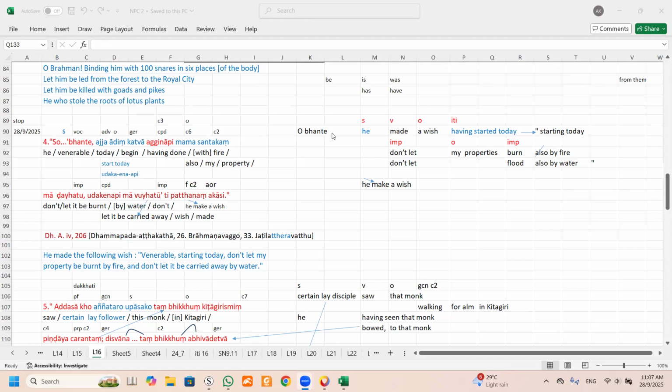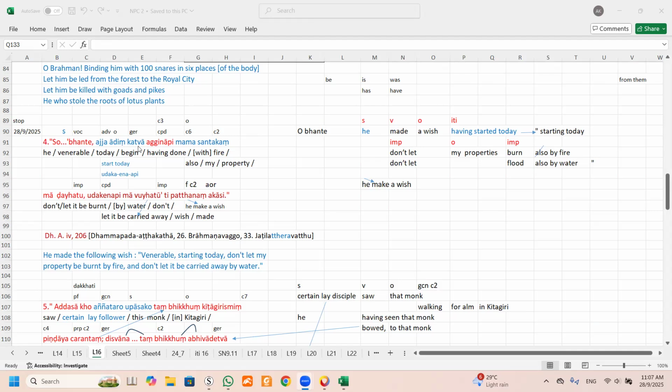Okay, so what we do, if you look carefully, the most important thing is identification of subject, vocative, verb. Katwa is a verb. Okay, this one is an imperative, still a verb. And then this is also imperative, still a verb. And then this is a verb which is past tense. So what we can do, let's say we start from here. The subject is he, and the vocative is Obante, so we put it here.